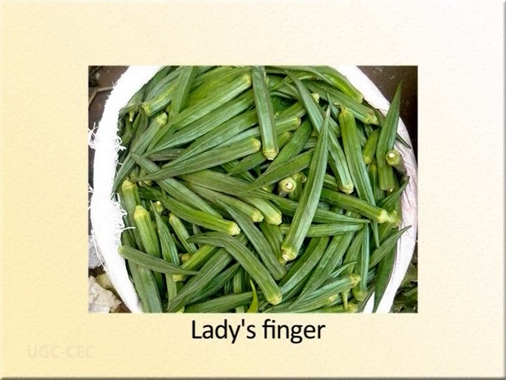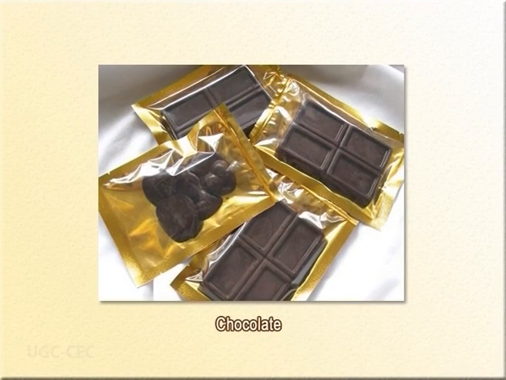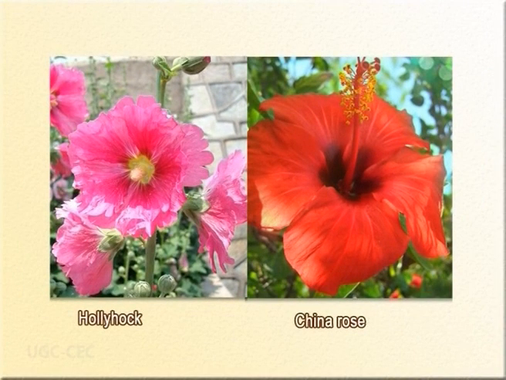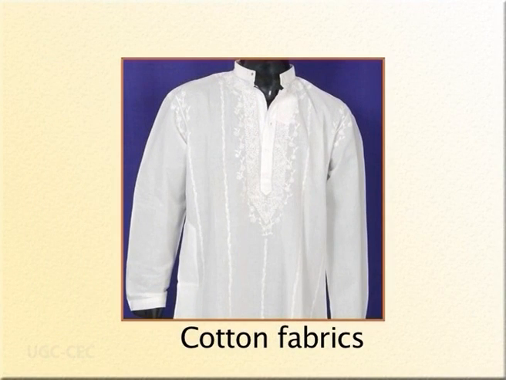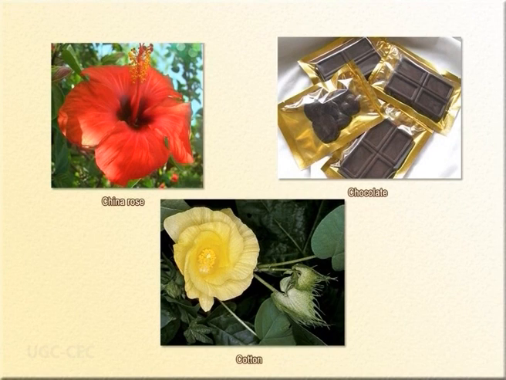Dear students, we all know about the lady's finger that we eat as a vegetable. Our children are fond of chocolates. We plant ornamentals like hollyhock and China rose in our gardens. And lastly, we wear cotton fabrics during the summer season. Do you know all these plants, whether lady's finger, China rose, chocolate or cotton, they all belong to a single botanical family called Malvaceae. So let us today discuss this family Malvaceae.